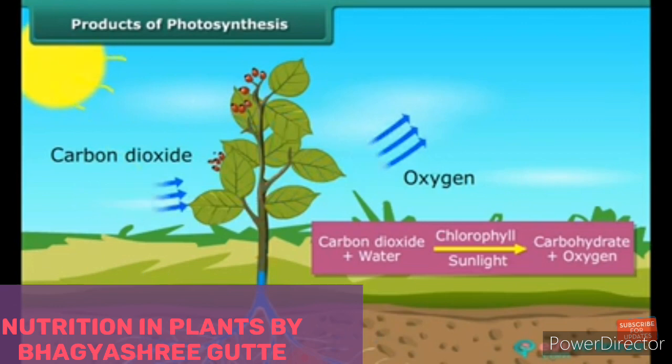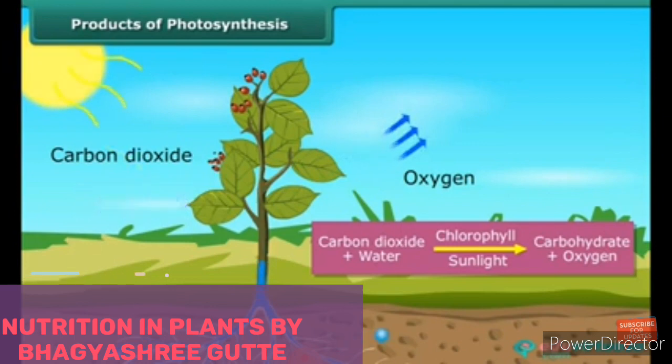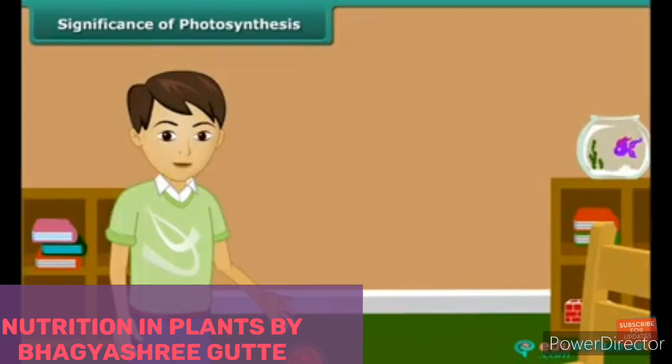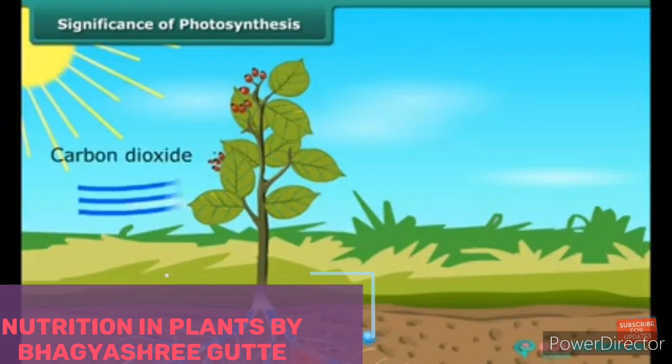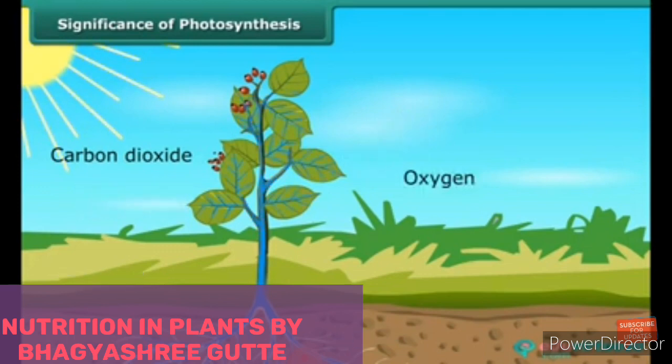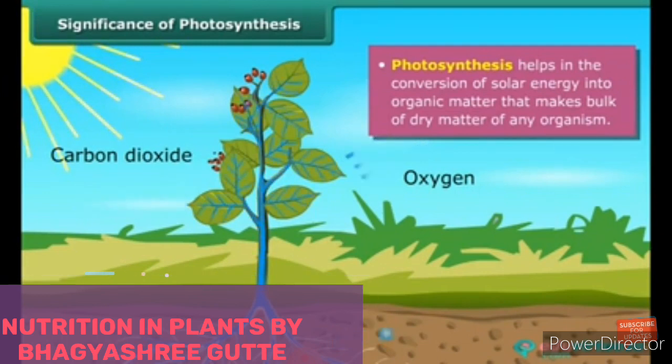So here in front of you an equation is given. Carbon dioxide plus water, in the presence of sunlight and chlorophyll, can produce carbohydrate and oxygen. They can produce glucose. Carbohydrate is also known as glucose, and oxygen and water also. So, the significance of the photosynthesis process. In photosynthesis, plants make their own food with the help of carbon dioxide, sunlight and water, and in that process they release oxygen.